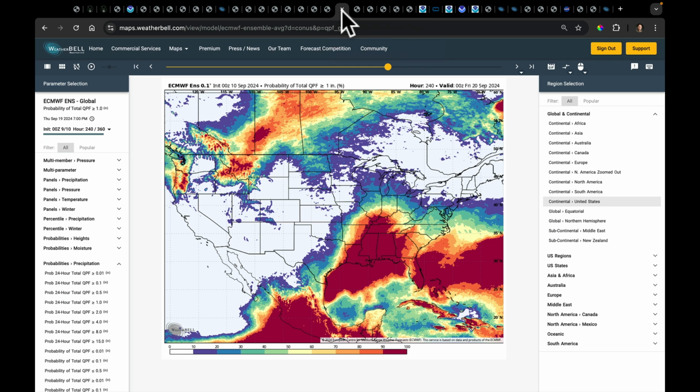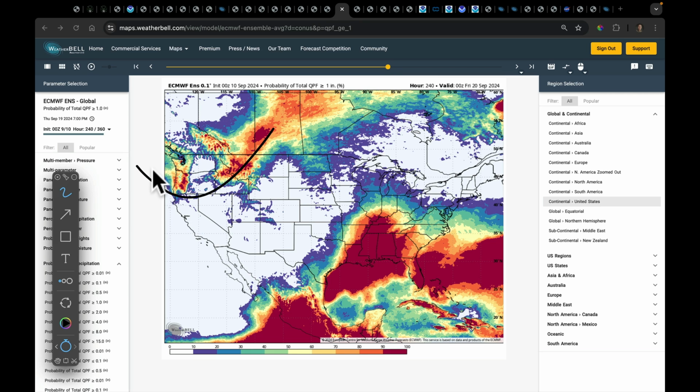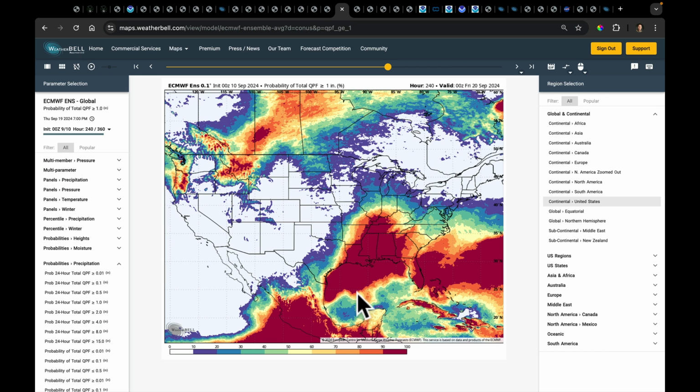And if we look at those probability maps, here's the best chance at an inch over the next 10 days. Probability of an inch over the next 10 days. So 2 systems here, a third one eventually coming down like this. We have Francine, we have whatever is going to be sitting off the coast here, and that seems to be the mainstay of it. So 5 different areas to be watching, I guess.